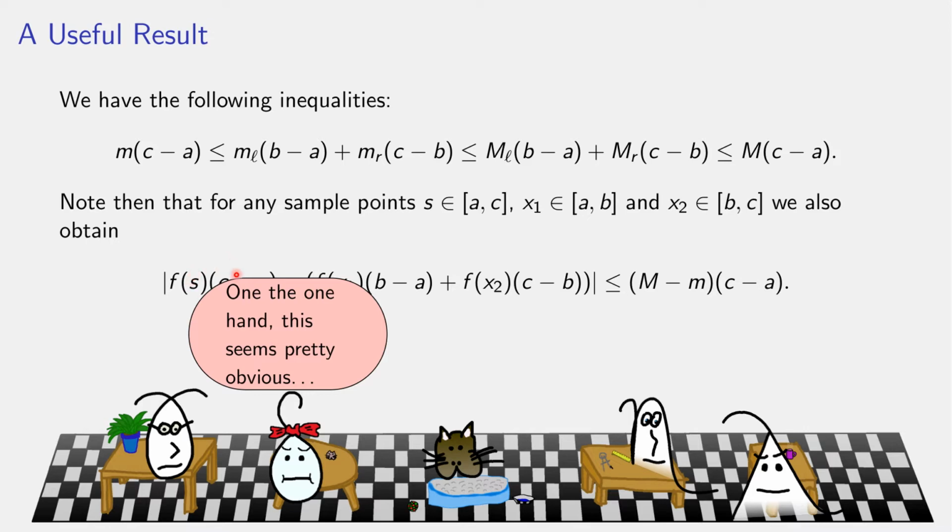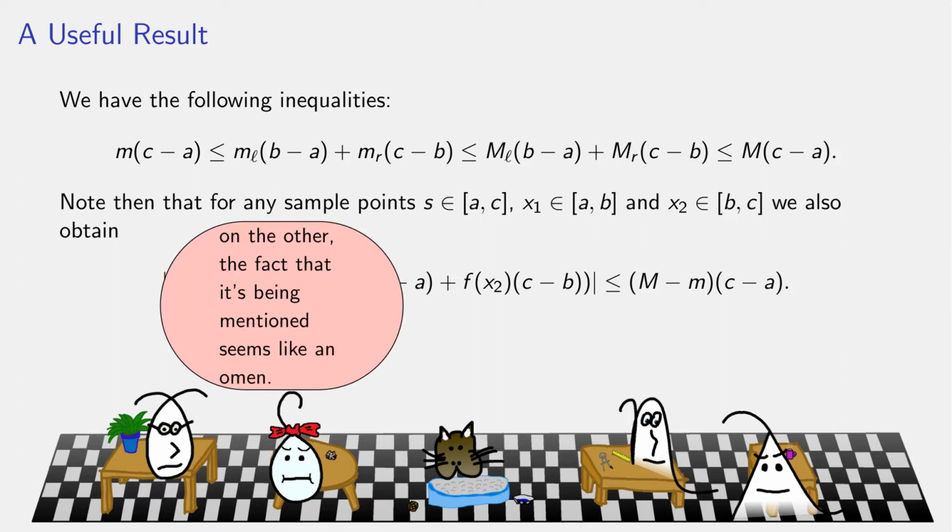We've got the value of the function at some point times the overall width, and we're taking away two things here. And the worst that could happen would be to be left with the entire distance between the sup and the inf over the entire interval a to c. That's another way of thinking of this. Okay, if I take some big rectangle and I take out two intermediate rectangles, the worst thing that could be left would be as big a gap between two values of the function as possible across the entire interval from a to c. So said like that, it's a little more straightforward. But the fact that we're saying it so specifically and working through it does sort of suggest this is going to be an important observation.